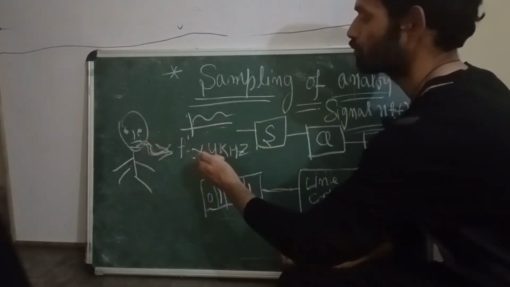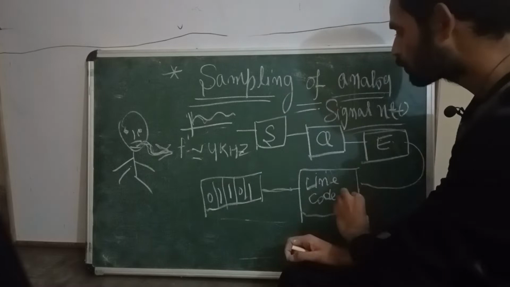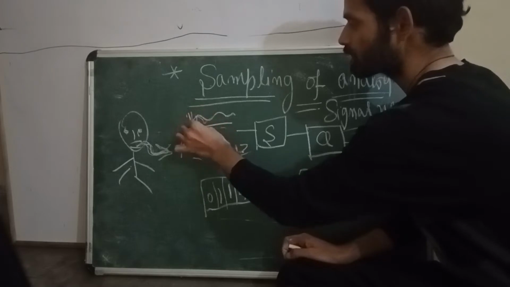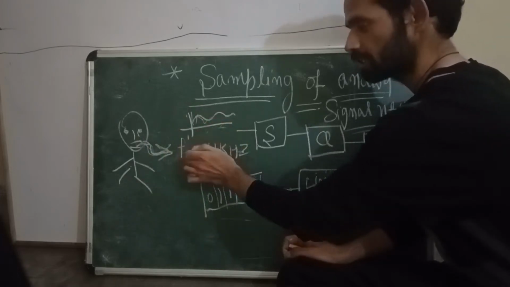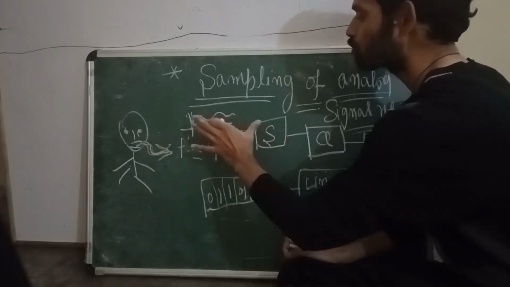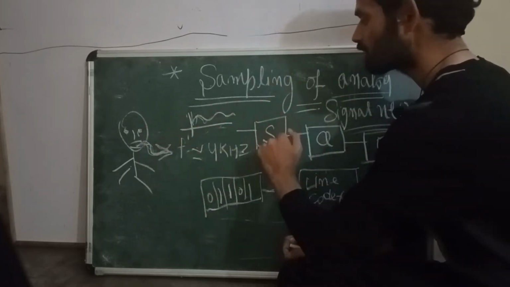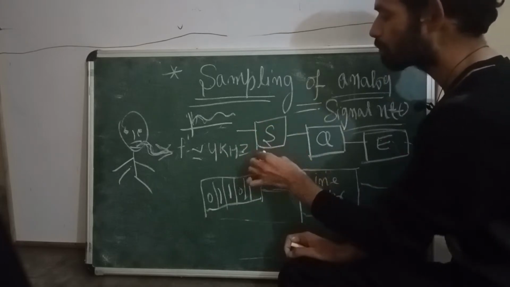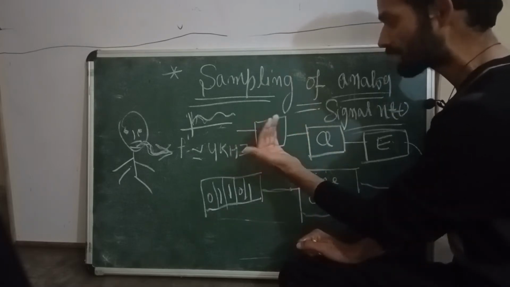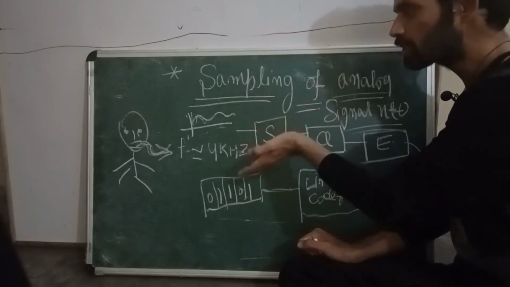If you want to convert your voice signal into a digital signal, this is the process. First, we make the voice signal band limited through an anti-aliasing filter. The anti-aliasing filter is applied before the sampling in order to band limit the signal. Then we apply the sampling. Today we are going to learn about sampling. It will discretize the signal in the time domain, but it is continuous in the amplitude domain.